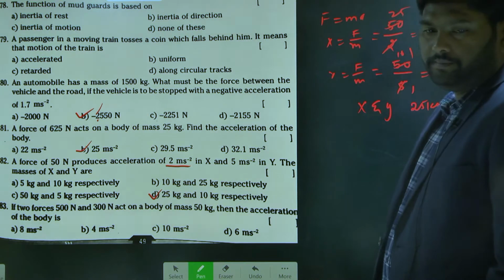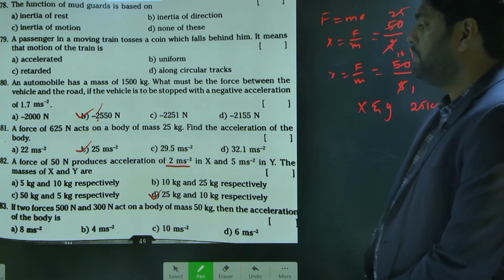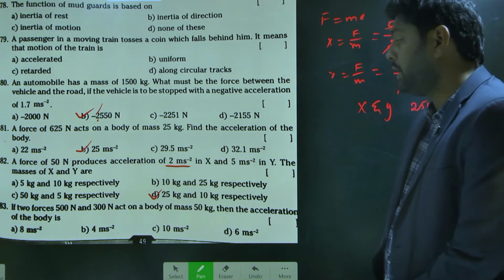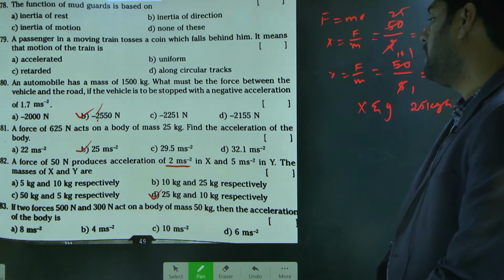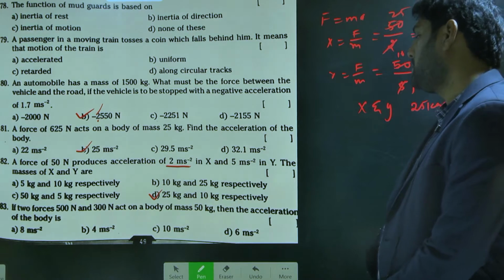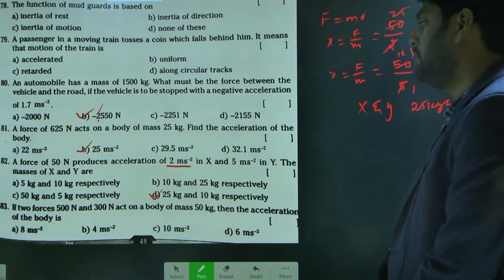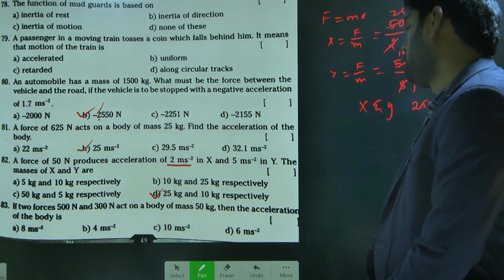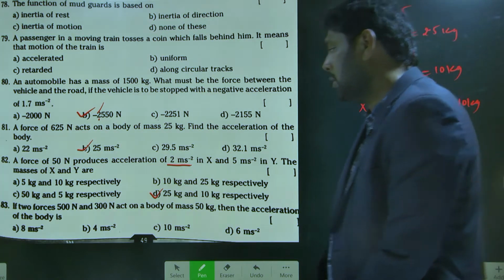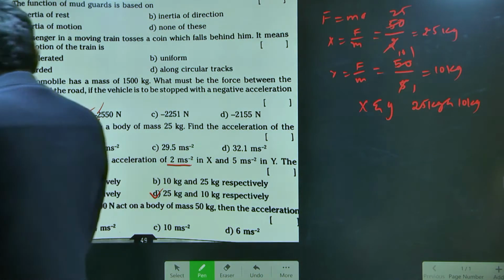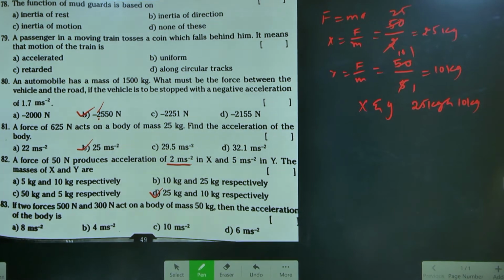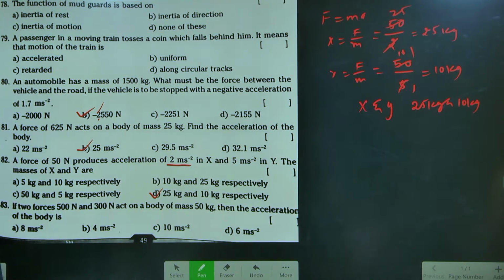Next, 83. If two forces 500 Newton and 300 Newton act on a body of mass 50 kg, the acceleration of the body is